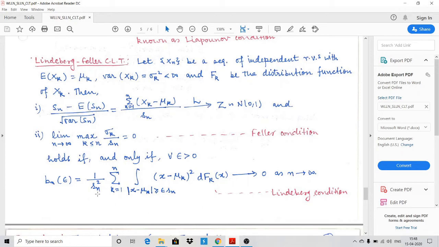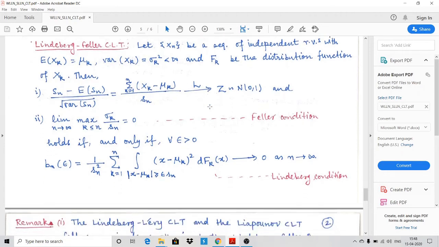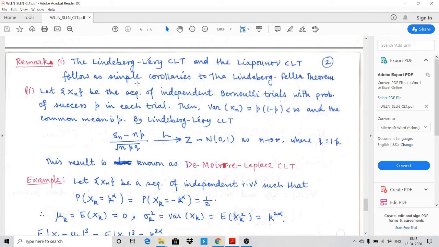If you can find this integral and it converges to 0, then the central limit theorem will hold. So there are two remarks: the Lindeberg-Levy central limit theorem and the Lyapunov central limit theorem, that were the first two, follow as a simple corollary to the Lindeberg-Feller theorem, that is the last one.